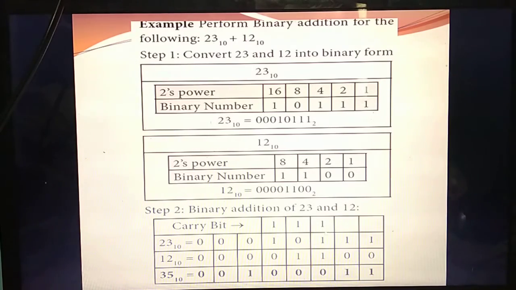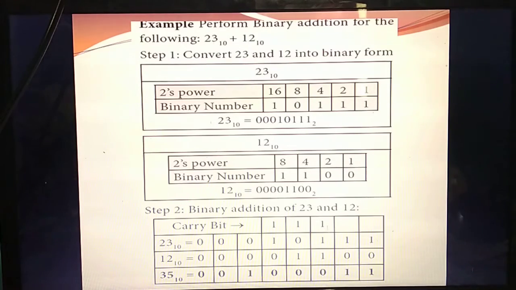Your carry bit is, so here the carry bit won't come. Okay. Wrongly they have given. Listen carefully. You add it. 1 plus 1 the answer is 0. You are getting the carry bit 1. So again add it. 1 plus 0 value is 1. Again 1 plus 1 the value is 0. You are getting the carry bit 1. Again add it. 1 plus 1 the value is 0. Here the carry bit will come. Okay. So here the carry bit won't come. In your book they have given us a wrong. Here the carry bit won't come. But in this place only carry bit will come.